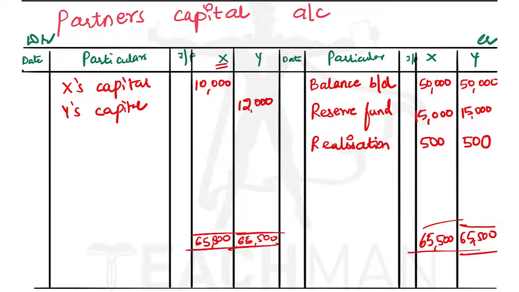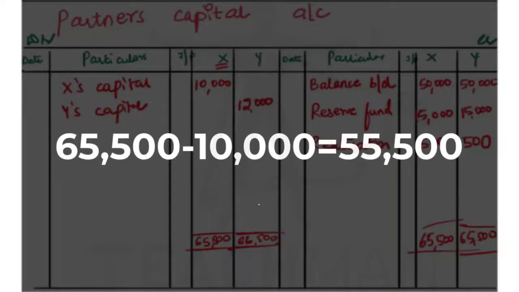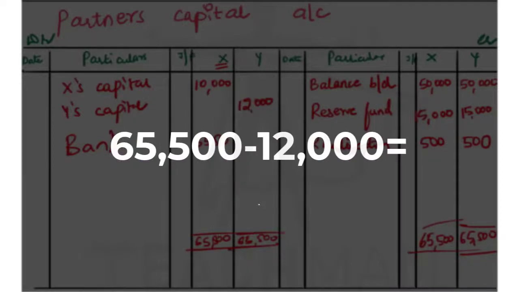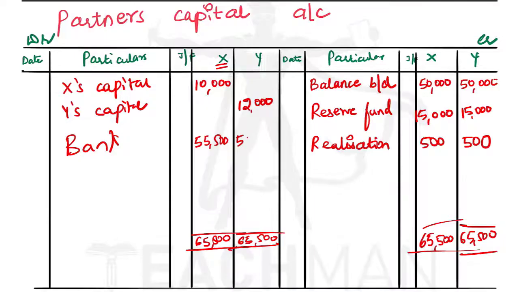So now let's deduct. We'll write it under bank. This amount should be transferred to the bank account of the partners. So it will be 55,500, and for Y, 65,500 minus 12,000 is 53,500. So we have recorded this.